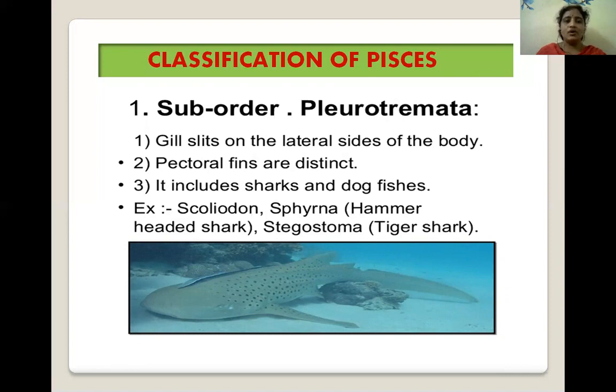Pectoral fins are distinct in these animals, which include sharks and dogfishes. The main examples are Scoliodon and Sphyrna. Sphyrna is commonly known as the hammerhead shark. Next example is Stegostoma, whose common name is tiger shark.